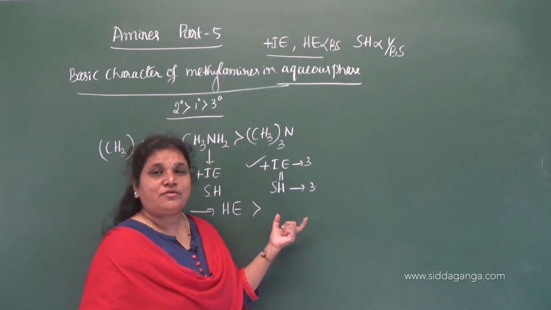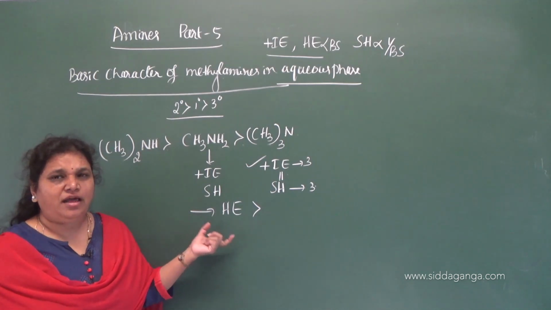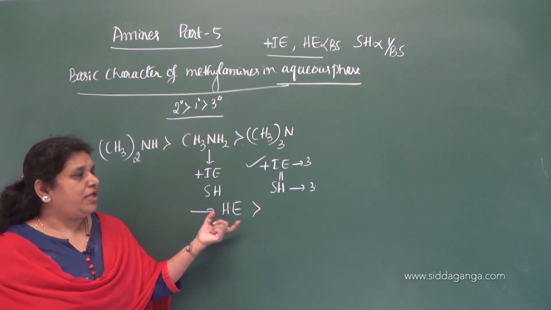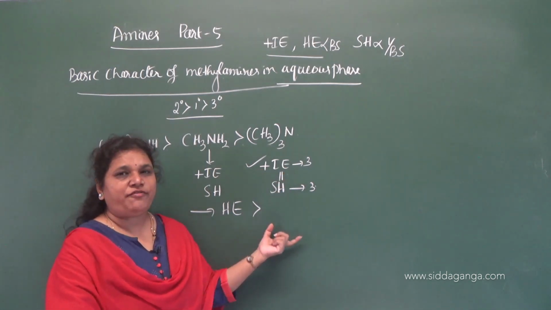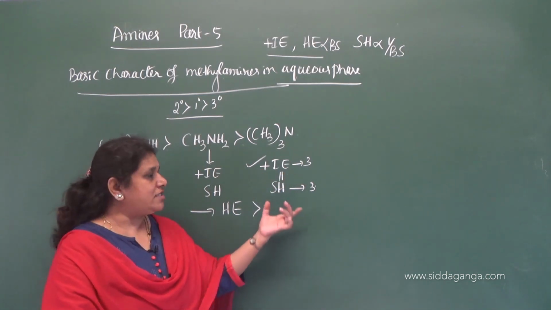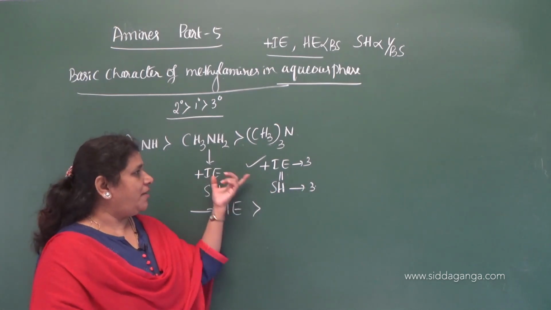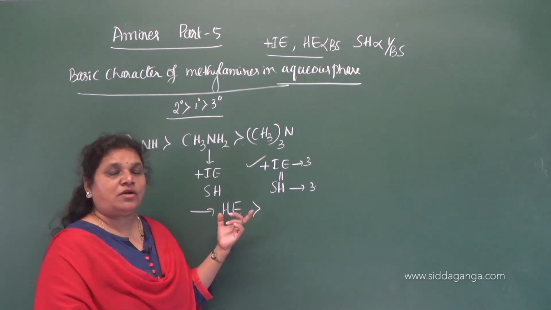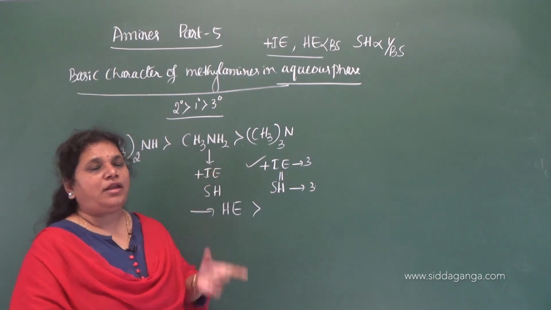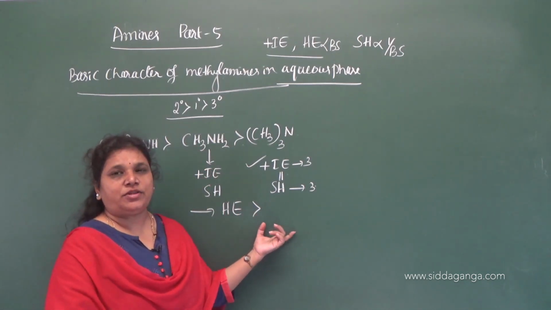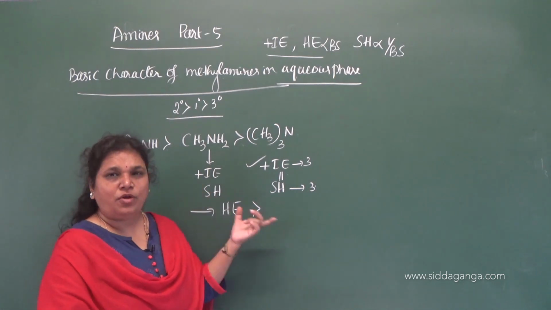So this is the reason why methylamine is more basic than trimethylamine. What is the reason? In the case of trimethylamine, the high positive inductive effect is counterbalanced by the steric hindrance of the 3 methyl groups. Therefore, the basic strength mainly depends on the hydration effect here, since the hydration effect is more in methylamine than in trimethylamine. So methylamine is more basic.